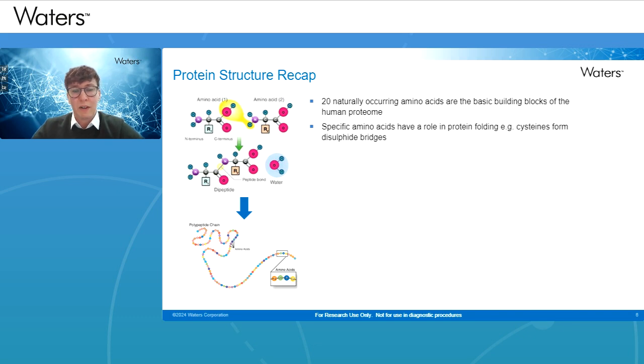So as I said, these specific amino acids do have a role, particularly in protein folding. So cysteines can form disulfide bridges, and they also have threonines and serines that can form glycosylation linkages with glycans.